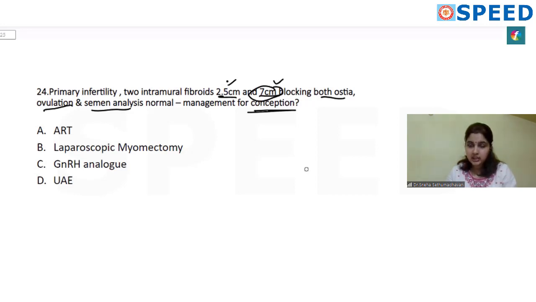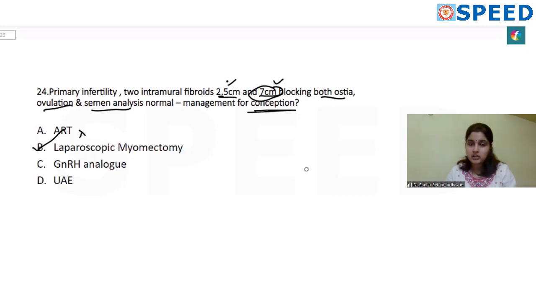Even if the patient did not have a tubal blockage, if you're planning for IVF pregnancy, this can interfere with the embryo transfer. The embryo will not get attached to the uterus, so this needs to be treated definitely. So the answer here will be laparoscopic myomectomy to remove the fibroids.